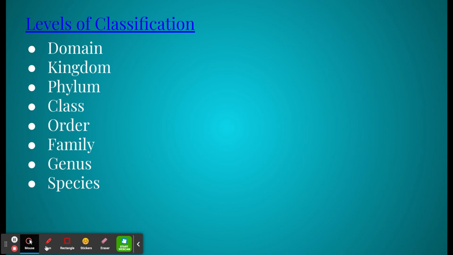The key thing that I want you to realize here is that as we progress down through the levels of classification, you have fewer organisms that go all the way down to one specific kind of organism. And the main thing that separates these groups are their similarities and the physical characteristics that they have. An easy way to remember the levels of classification is as follows.